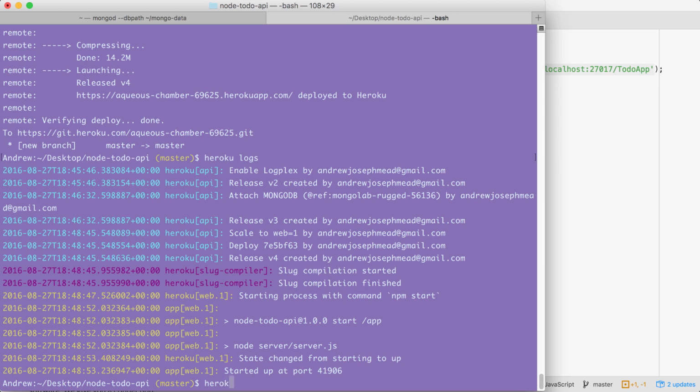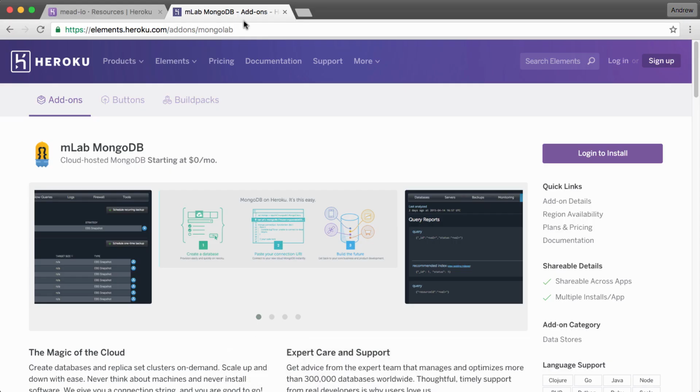I am going to run heroku open or copy the URL up above. You can see it right here. This is going to open up the application in my browser. I'm going to choose to copy the URL. I'll move into Chrome and I can visit it. Now, visiting the root of the app should do nothing because we haven't set up a root URL. But if we go to /todos, we should get our todos JSON coming back. Here you can see we have an empty array, which is expected because we haven't added any to-do items.